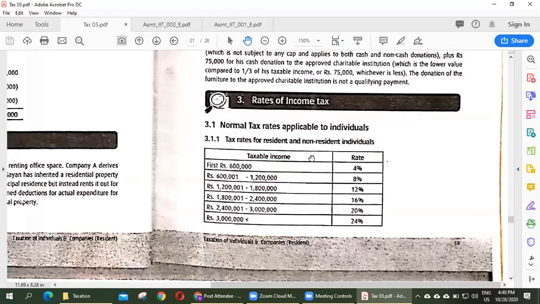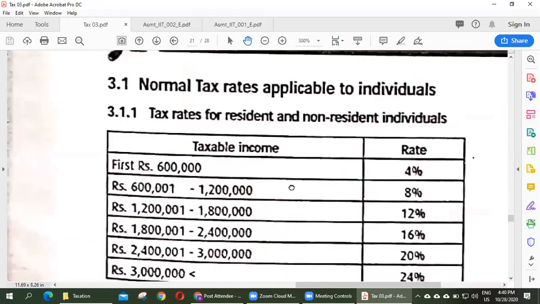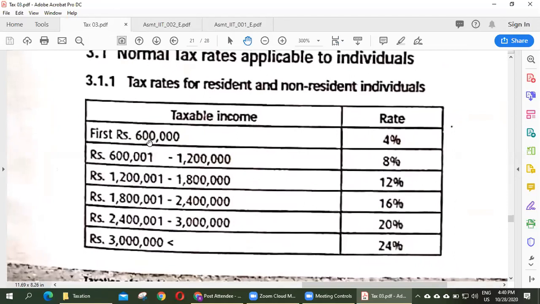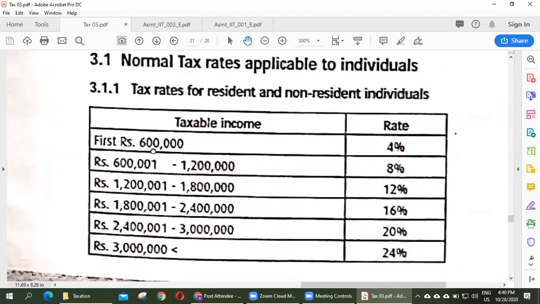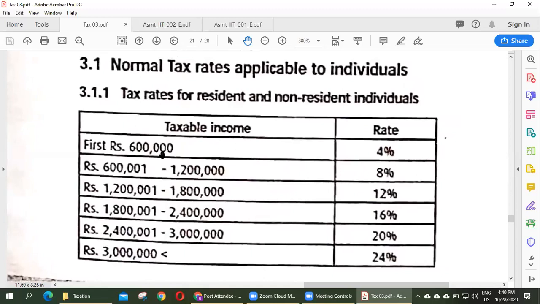Tax rate for resident and non-resident individuals. Here, for an employee, for the first 600,000 of taxable income the tax rate is 4%. The next 600,000, the tax rate is 8%. For the next 600,000, the tax rate is 12%. For another 600,000, 16%, another 600,000, 20%, and above that, 24%.